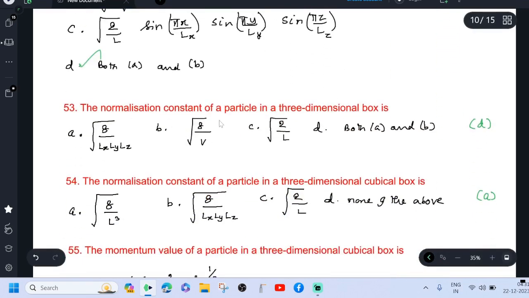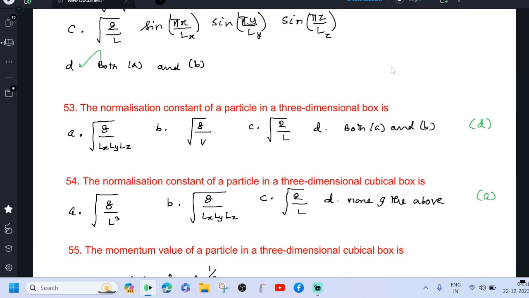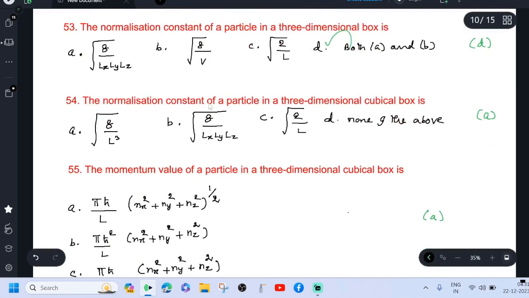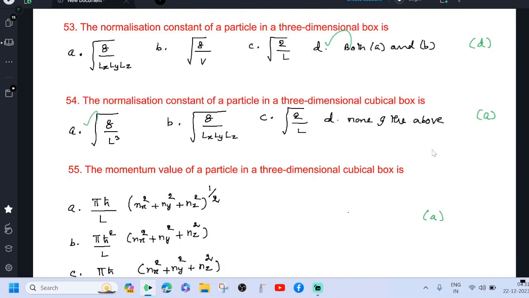The normalization constant of a particle in a three-dimensional box is root of 8 divided by Lx Ly Lz. Then instead of Lx, Ly, Lz, we can put V. So A and B are correct. Therefore, option D is correct. The normalization constant of a particle in a three-dimensional cubical box is root of 8 divided by L cube.